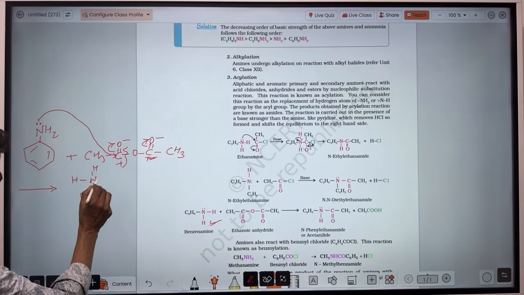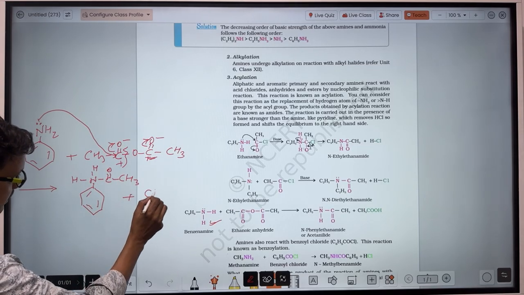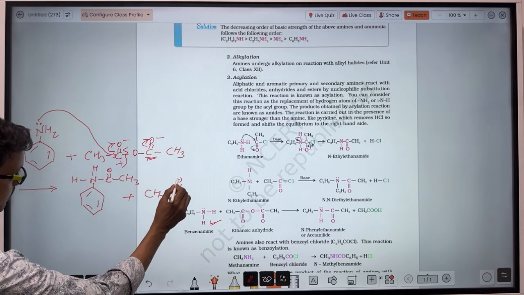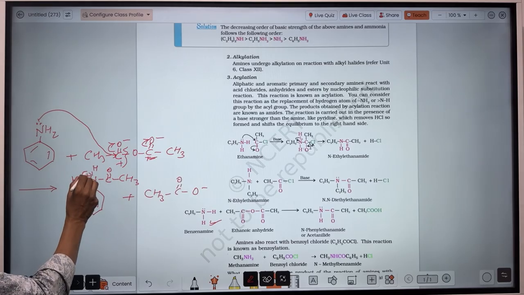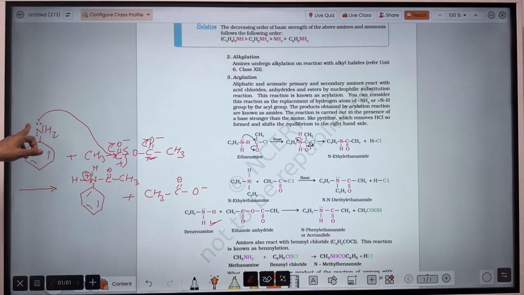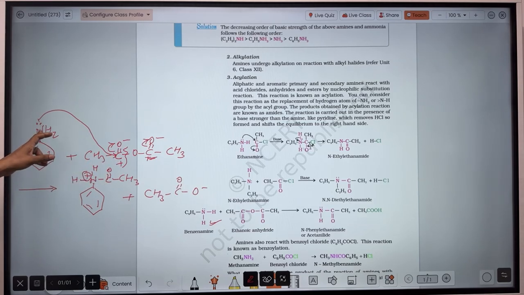Then here is a positive charge, because what happened? This nitrogen donates one electron to the carbon, and through the other electron it forms the bond. So there is a loss of one electron for this nitrogen, and that's why one positive charge will appear on this nitrogen.